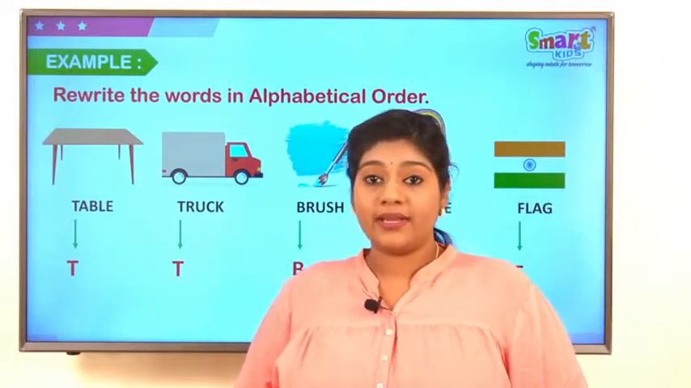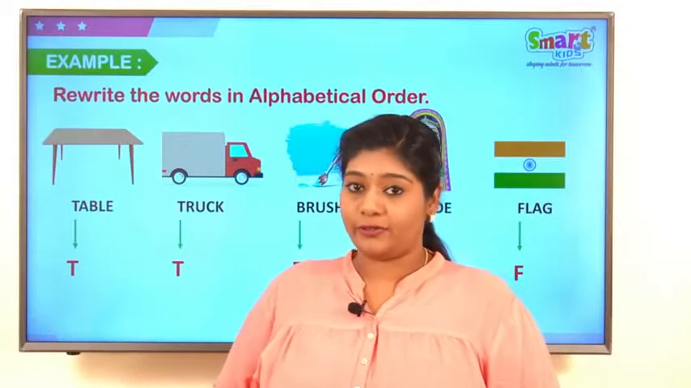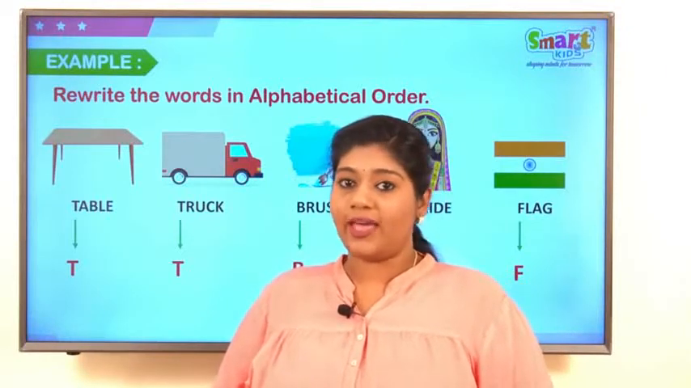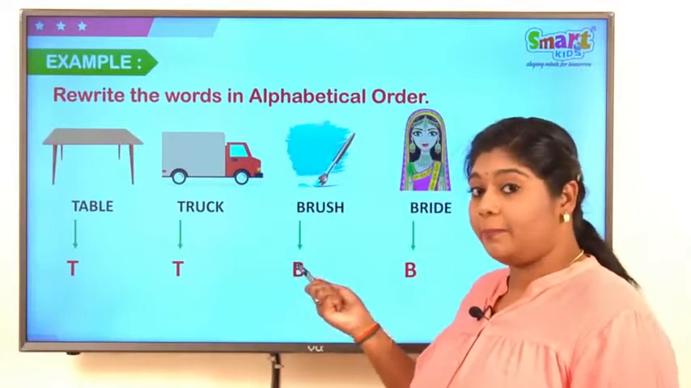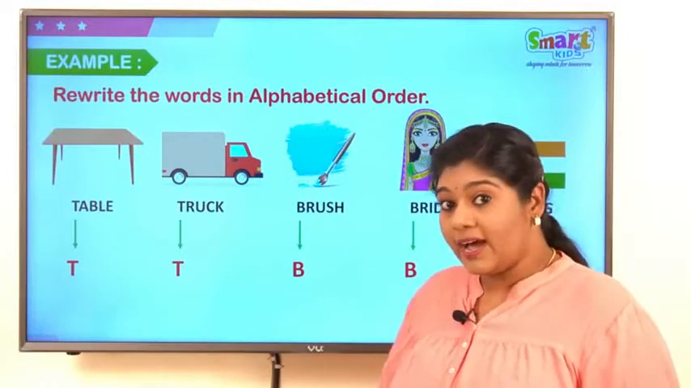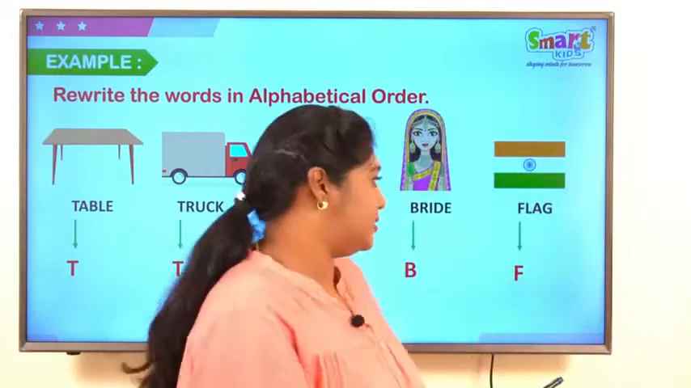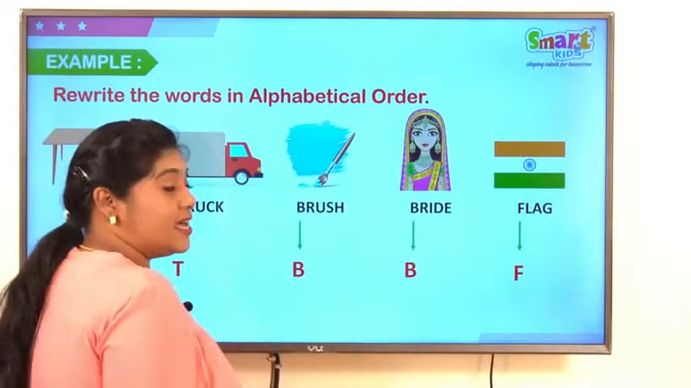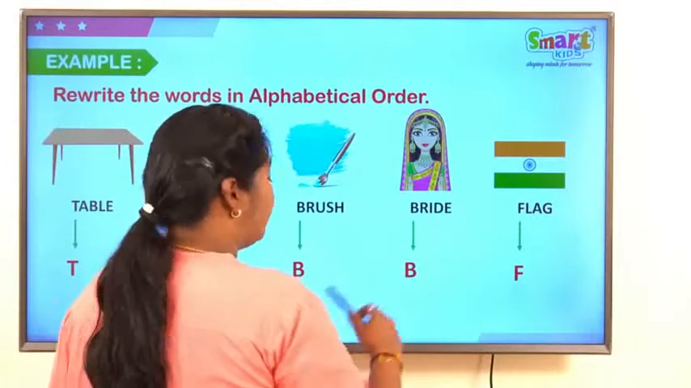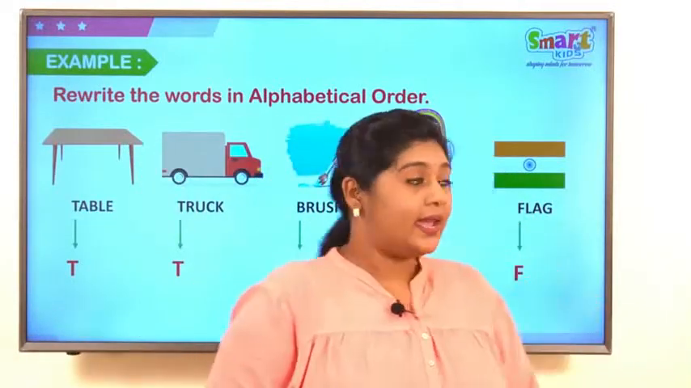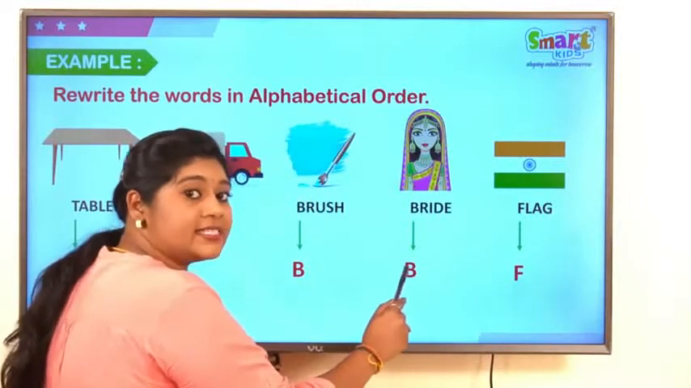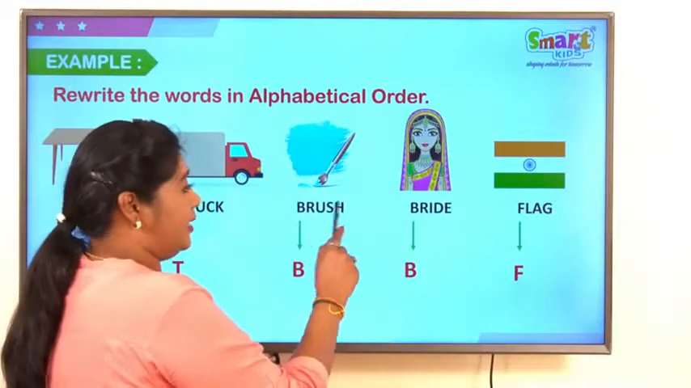Yes, remember second rule. We have to see the second letter of every word. But among these 3 letters T, B, F, which one comes first? Yes, B comes first. Second, F. Then third is T. Okay, now we have 2 words starting with letter B.